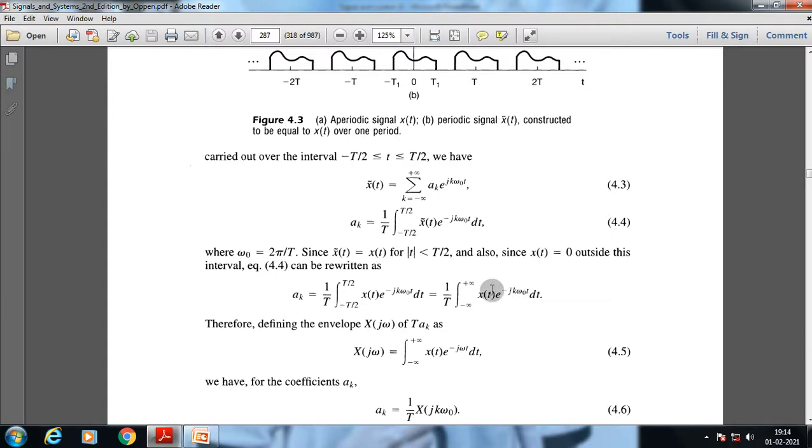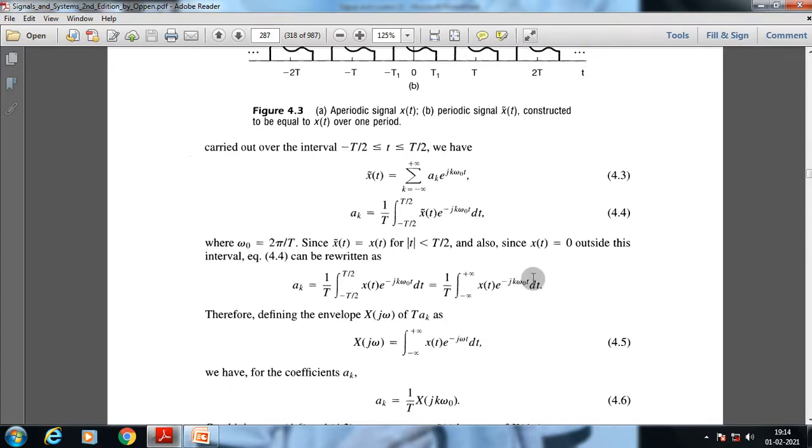So from this what we got is that a suffix k is equal to 1 by T integral from minus infinity to plus infinity of x(t) e to the minus j k omega 0 t, where this value T is a finite value. Now suppose this value goes to infinity, so this specific representation can be rewritten again.